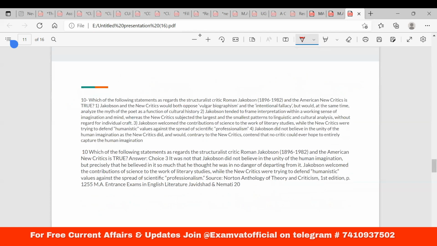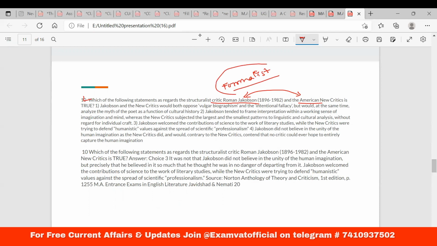Which of the following statements is correct as regards the structuralist critic Roman Jakobson and the American New Critics? They are somehow connected at a point, but Roman Jakobson is also part of the formalist trend, and they are of the same time.